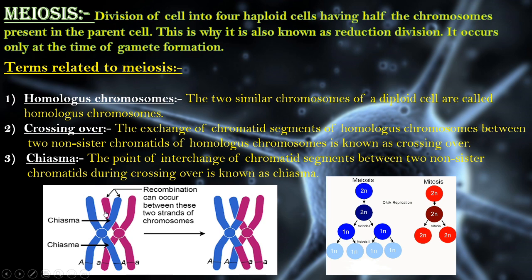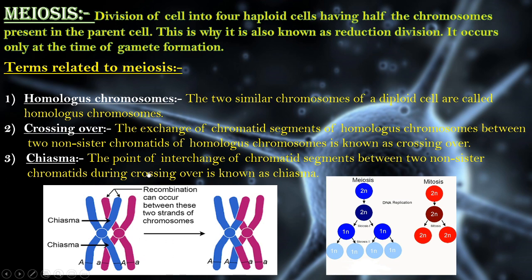But in a cell there are 2 chromosomes. So the chromatids of chromosome 1 and chromosome 2 of a single cell are called non-sister chromatids. So crossing over is the exchange of chromatid segments of homologous chromosomes, that means in a single cell, between two non-sister chromatids of the homologous chromosomes. A diagram is given below.